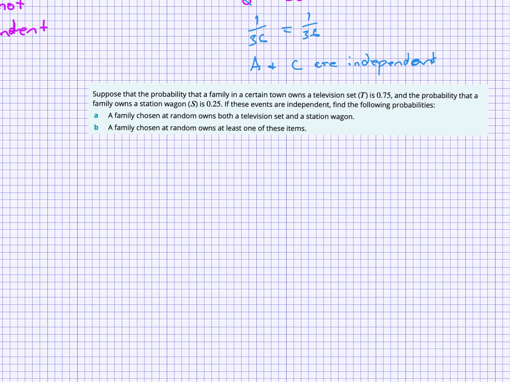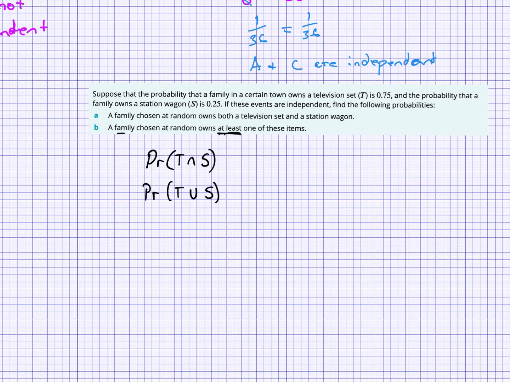So both is the intersection. So this is P(T and S), TV and station wagon. We want to find that, and it says find the chance that a family chosen owns at least one of these items. So that would be P(T union S), because at least one is TV or station wagon.